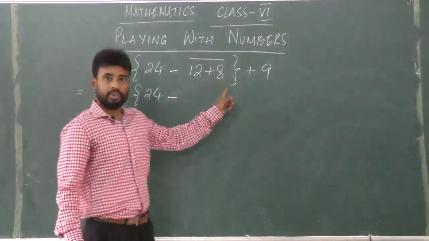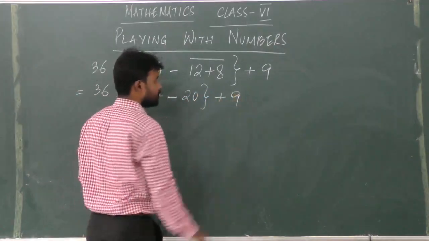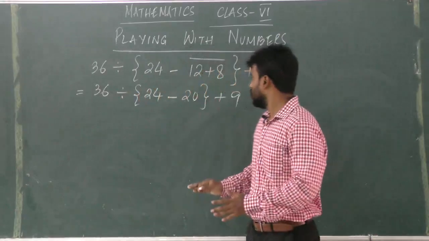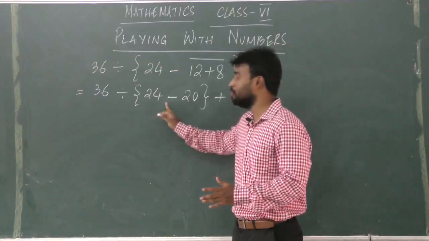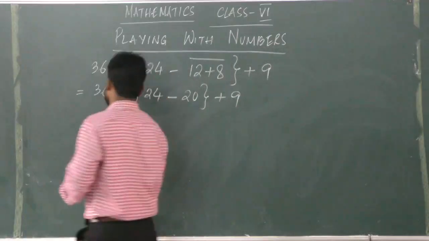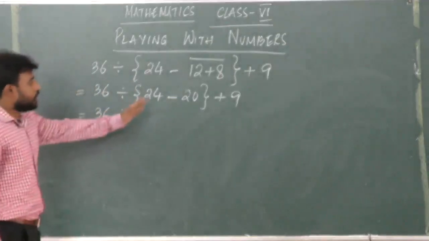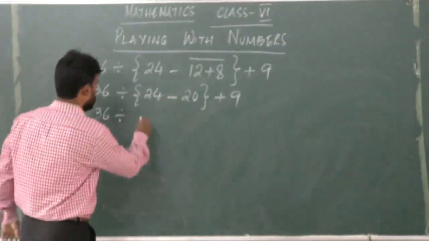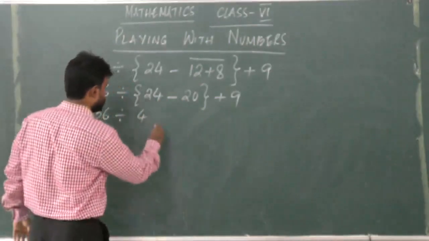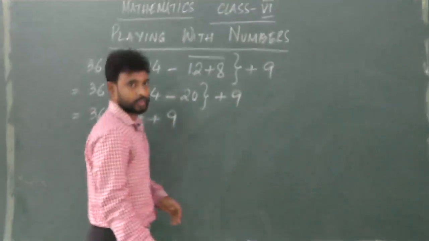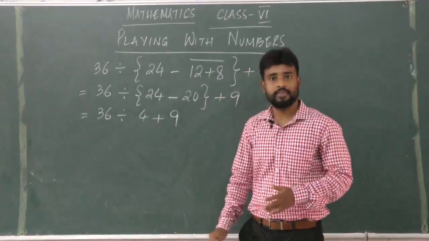So 12 plus 8 will give you 20. So write 20 here. So first step is over. Now next what we'll do is we'll solve the curly bracket. In the curly bracket we have 24 minus 20. So let us solve it. 24 minus 20 will give you 4. So since it's a single number, remove the curly bracket. So we get 36 divided by 4 plus 9.